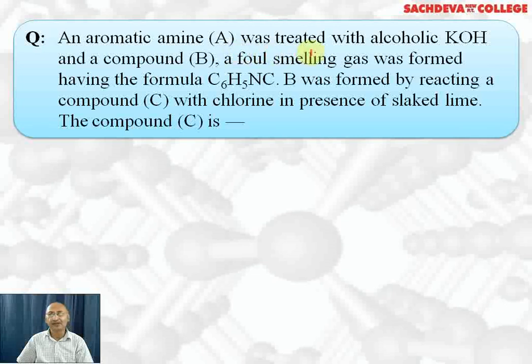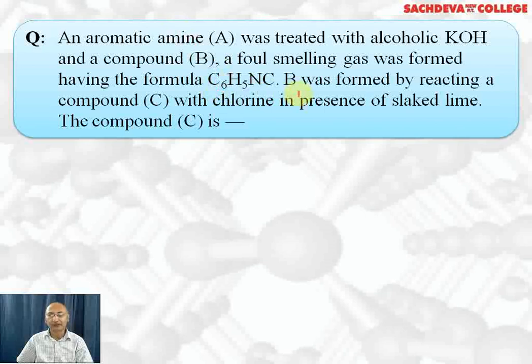An aromatic amine A was treated with alcoholic KOH and B, and a foul-smelling compound is formed. A is C6H5NH2, a primary aromatic amine, that reacts with alcoholic KOH and forms the compound C6H5NC. B is chloroform, and this chloroform reacts with the aromatic primary amine and alcoholic KOH and results in the formation of C6H5NC. This is the carbylamine reaction.